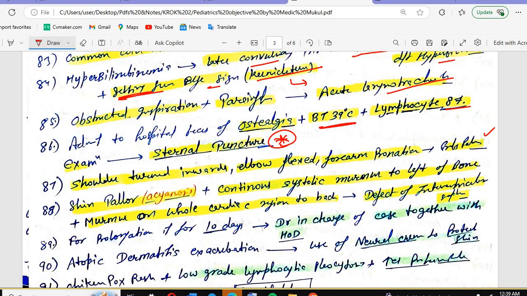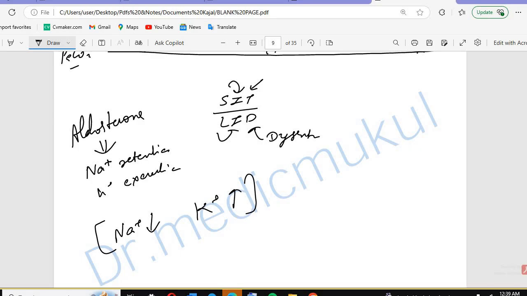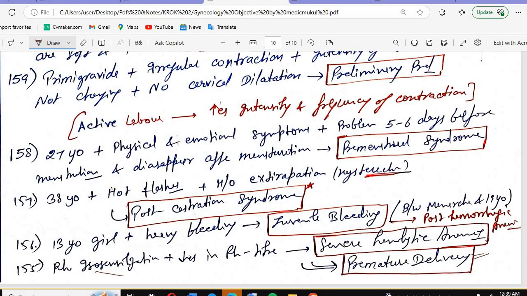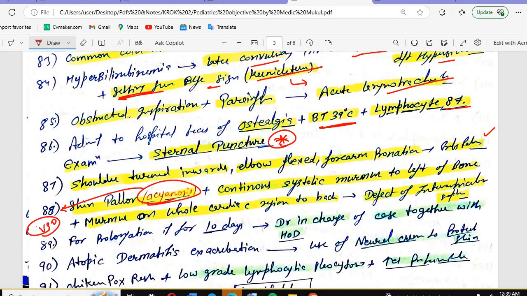This is the question because we have the acyanotic disorders, among which we have VSD, ventricular septal defect, due to which we see the continuous systolic murmur. Continuous or machine-like murmur will be seen in the defect of the interventricular septum.